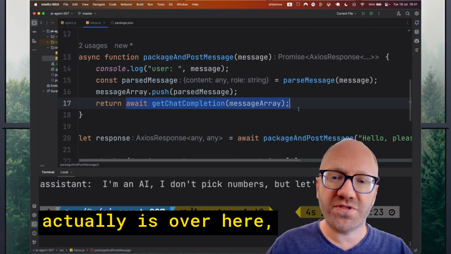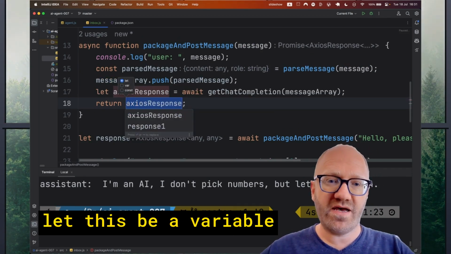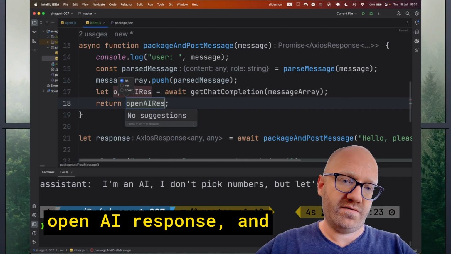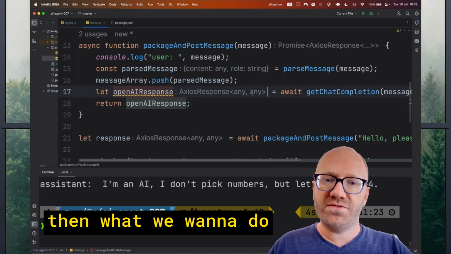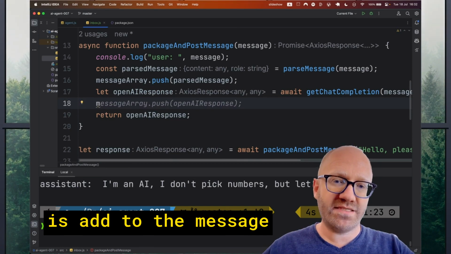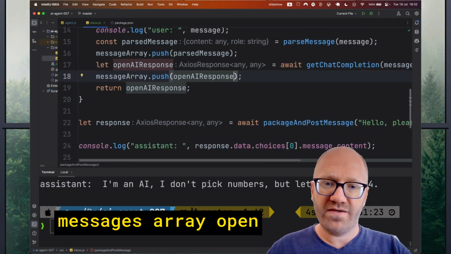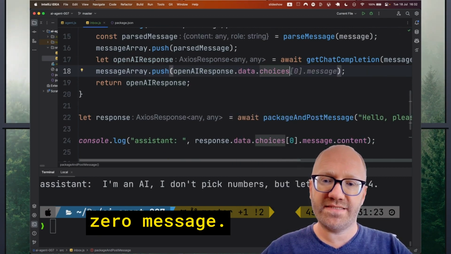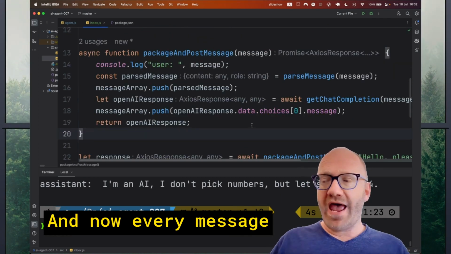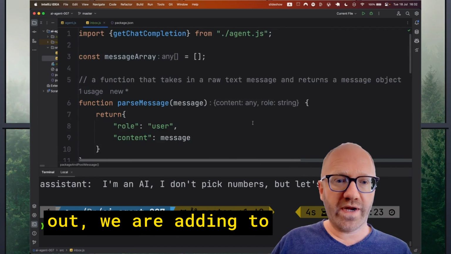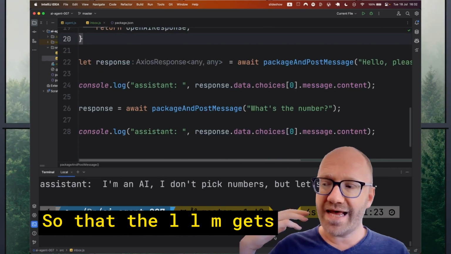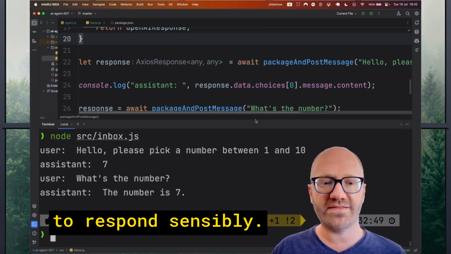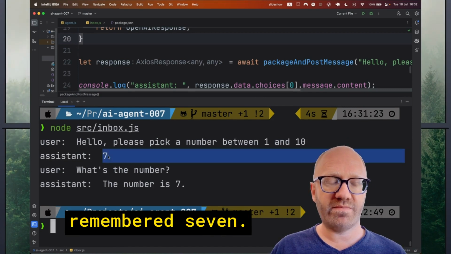So what we want to do actually is over here, let this be a variable. And we can name it OpenAI response. And then what we want to do is add to the messages array OpenAI response dot data choices 0 dot message. And now every message that comes in or out, we are adding to our messages array so that the LLM gets the entire context of the conversation so far and is able to respond sensibly. So over here you can see it remembered 7.